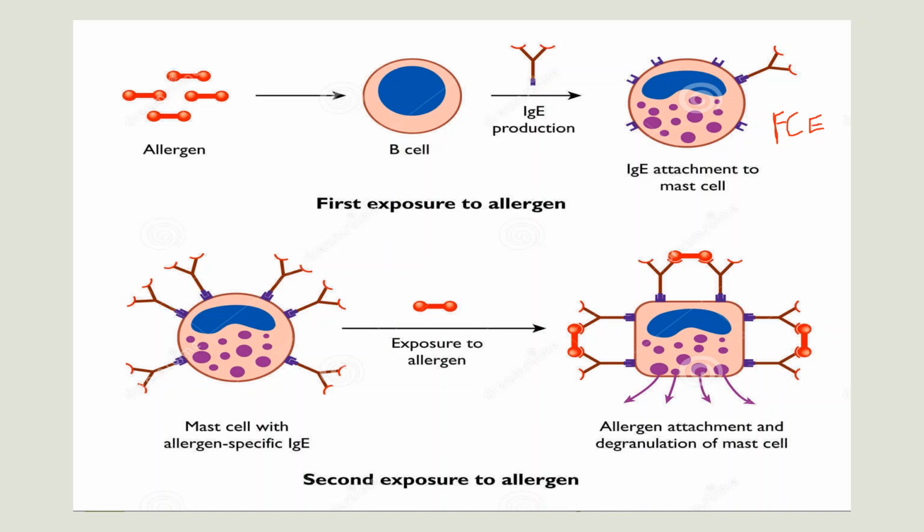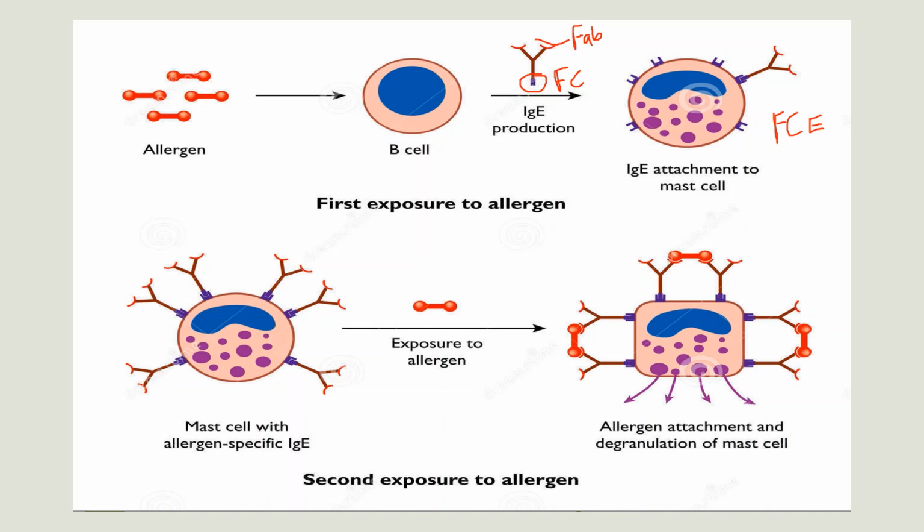Here you can see that this portion of immunoglobulin is called the Fc portion, and this portion, the antigen binding portion, is called the Fab portion. So the Fc region of the antibody will bind with the FcεR, the specific receptors of the mast cell.